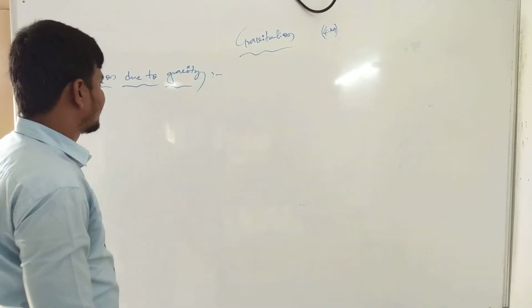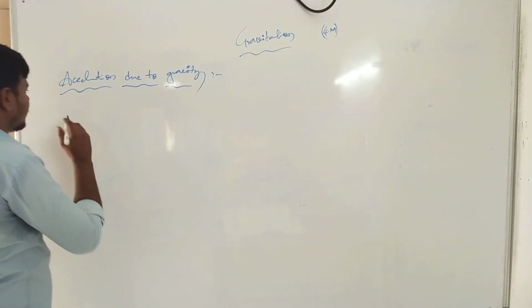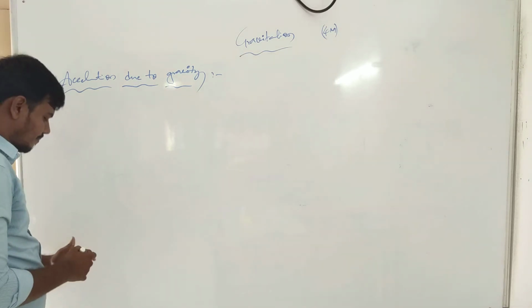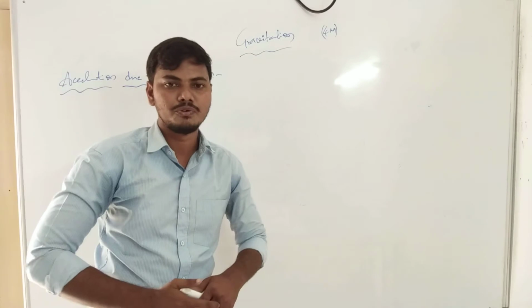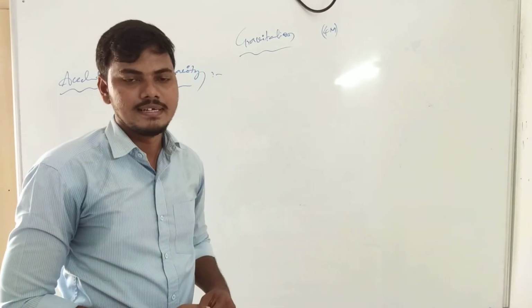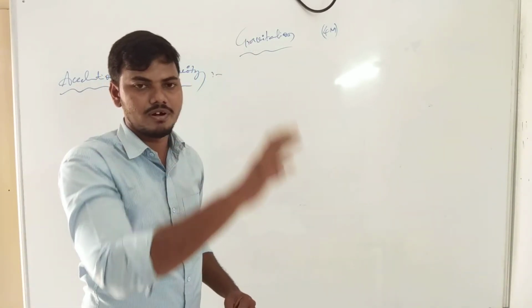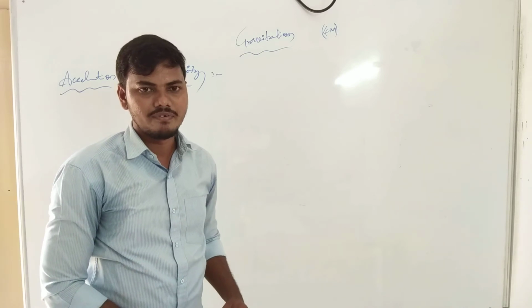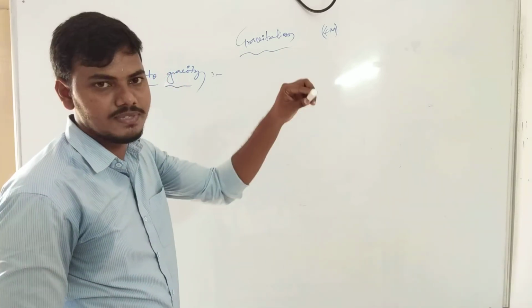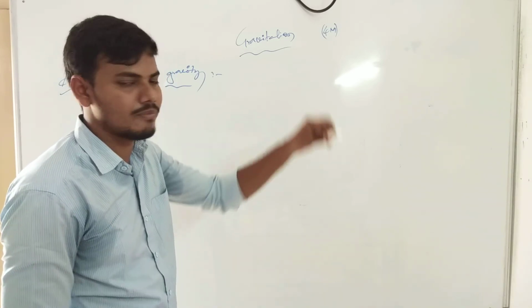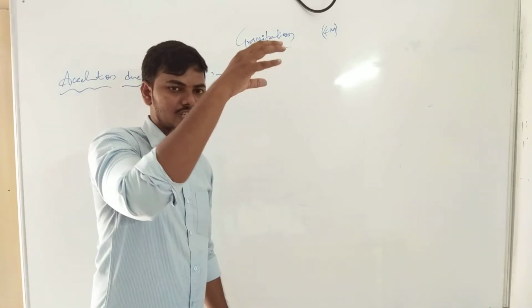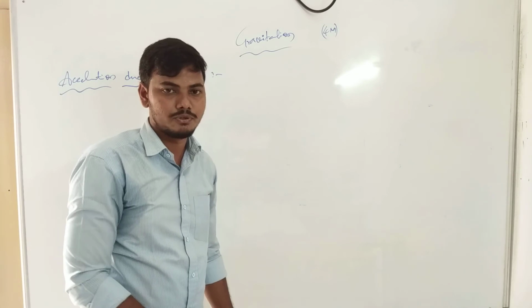It is indicated by a statement we take as acceleration due to gravity. According to the universal law of gravitation, every body is freely falling. For example, I choose this one as an object. It is a freely falling body. This is a downwards freely falling body, when an object travels towards the earth.